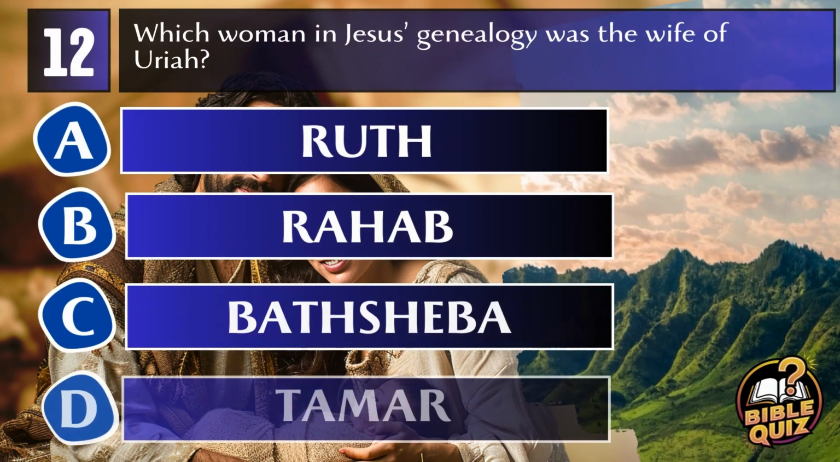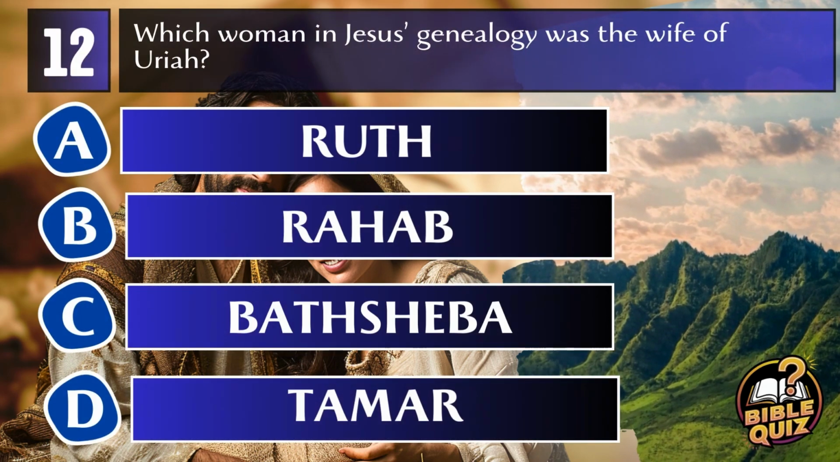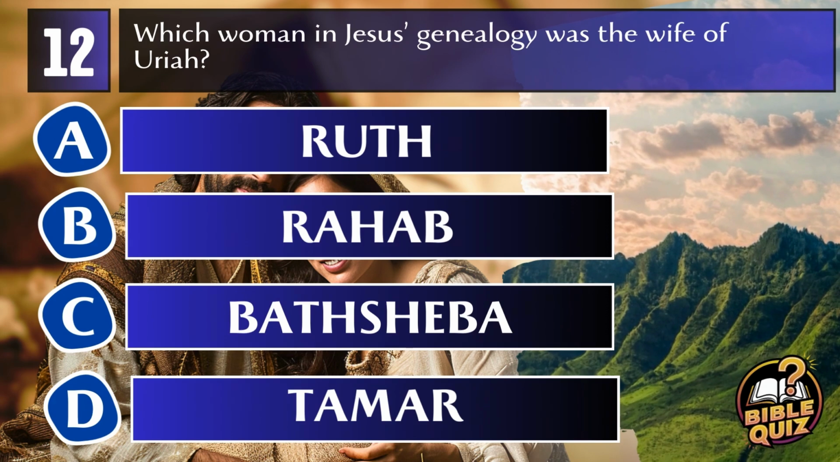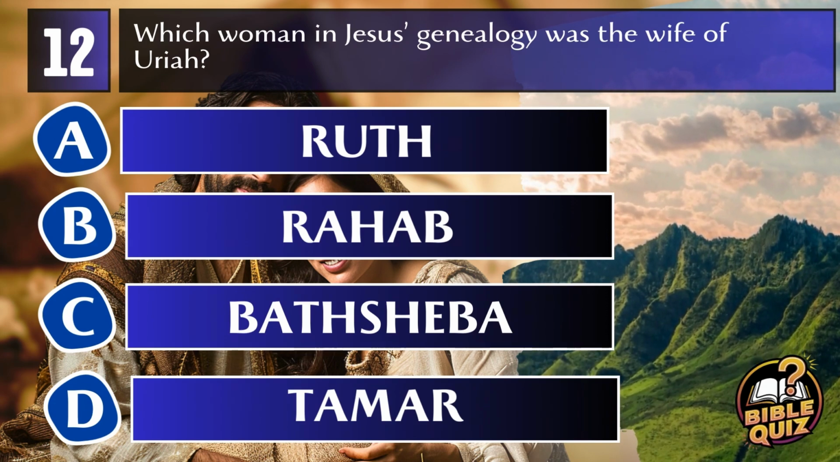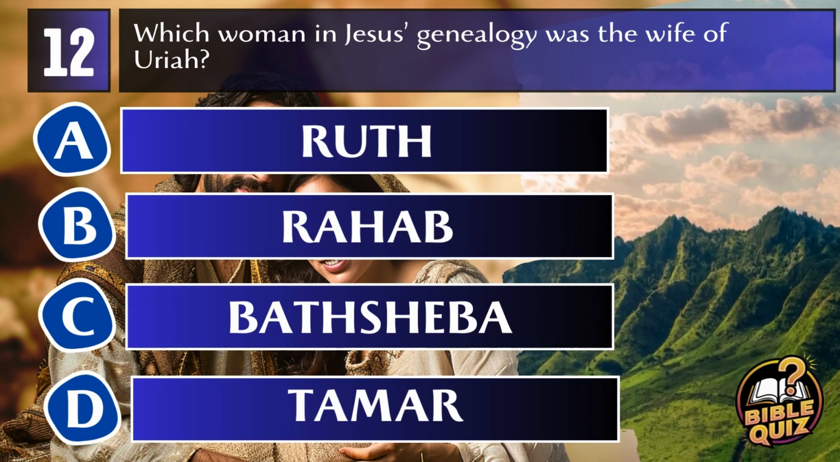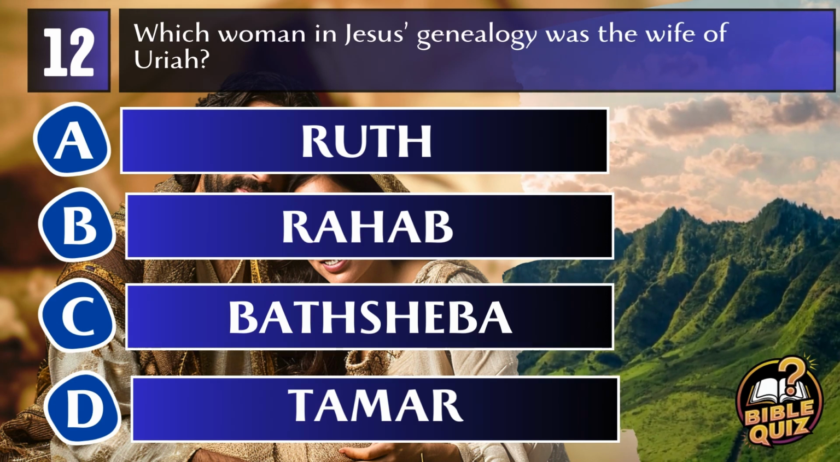Question 12. Which woman in Jesus' genealogy was the wife of Uriah? A. Ruth. B. Rahab. C. Bathsheba. D. Tamar.